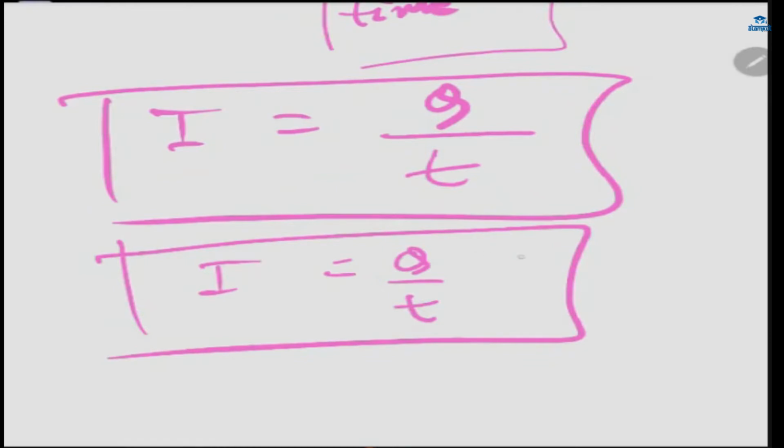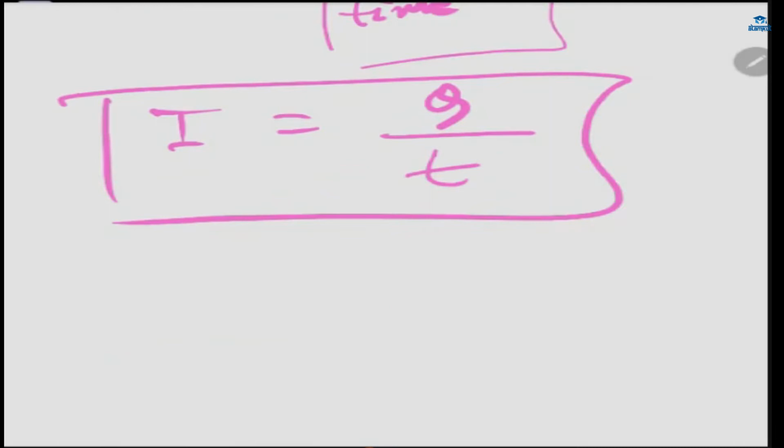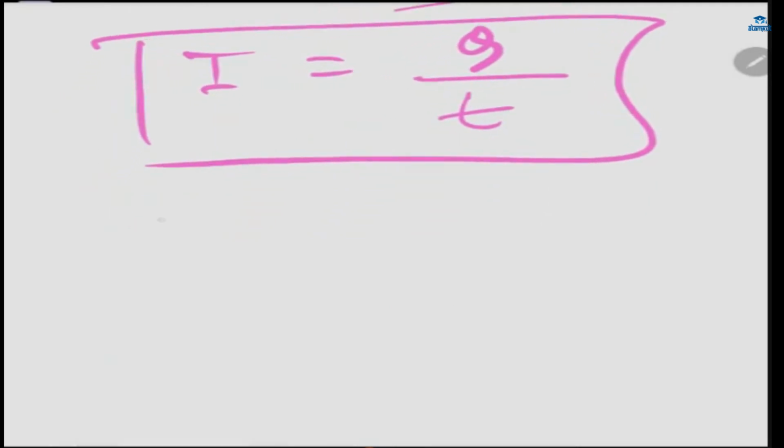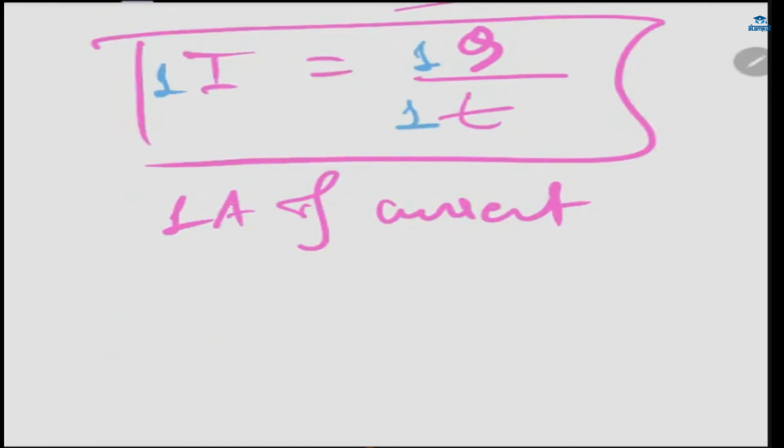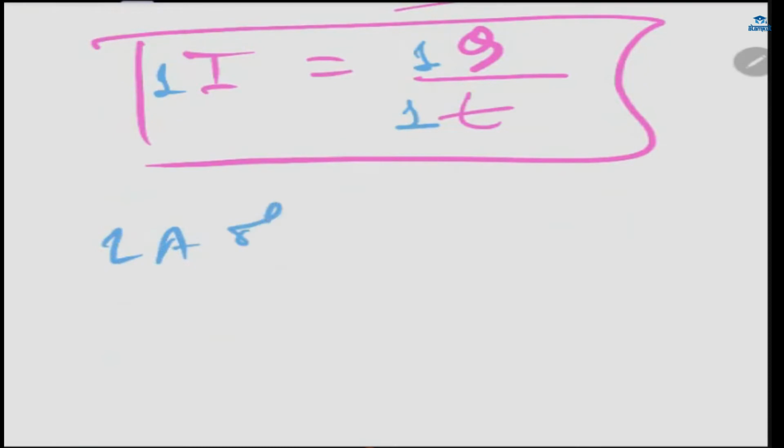The formula: flow of charge per unit time. If someone asks you what is 1 ampere of current, you don't need to do anything except one thing: just put 1 in front of all of them, and write what exactly you can see from this formula. What you can see is 1 ampere of current.